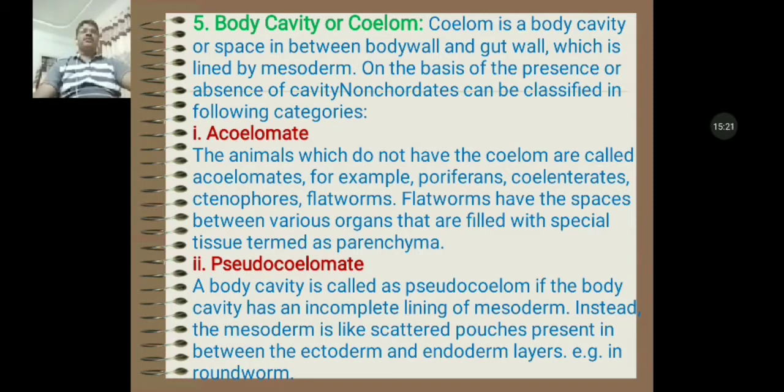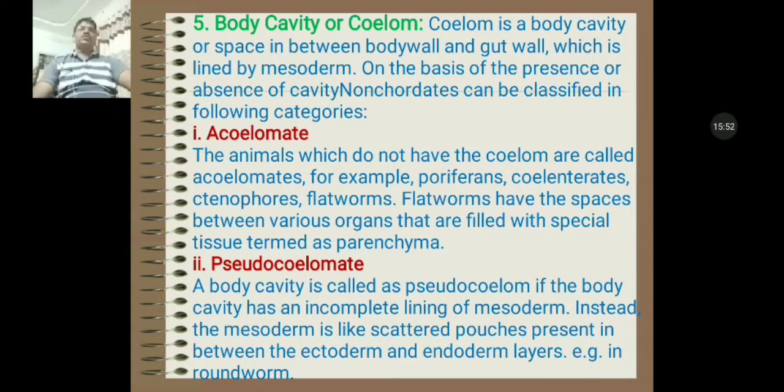It means the animals that do not have space between the body wall and alimentary canal are included in the acoelomate group, and the animals of porifera and coelenterata are included in the acoelomate group because the space is filled with parenchymal tissue or some other type of tissue.